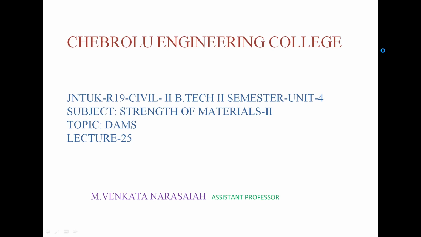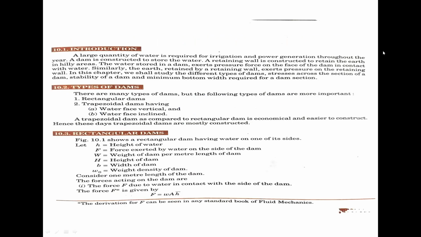Go to the next slide. A large quantity of water is required for irrigation and power generation throughout the year. A dam is constructed to store the water. A retaining wall is constructed to retain the earth in hilly areas. The water stored in a dam exerts pressure force on the face of the dam in contact with water. Similarly, the earth retained by the retaining wall exerts pressure on the retaining wall.